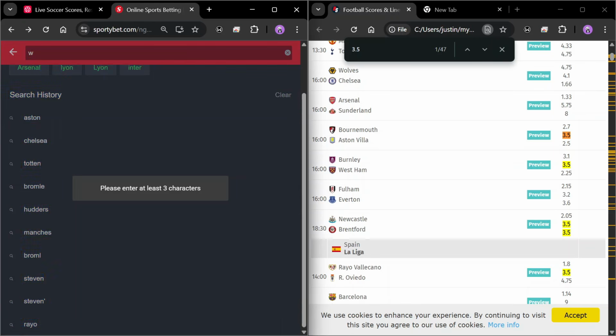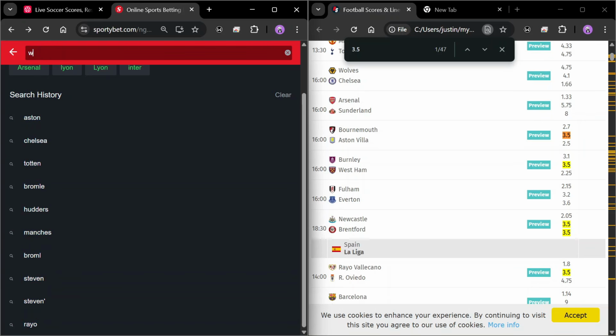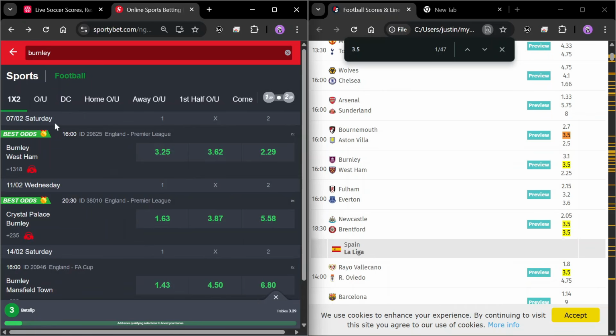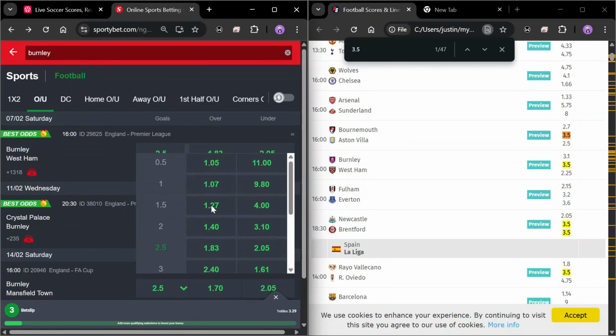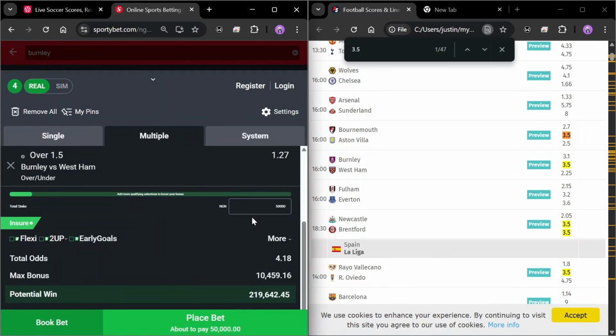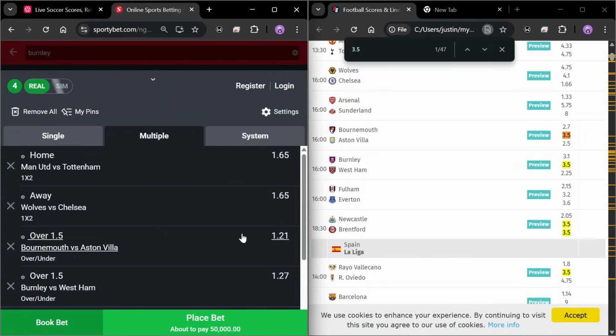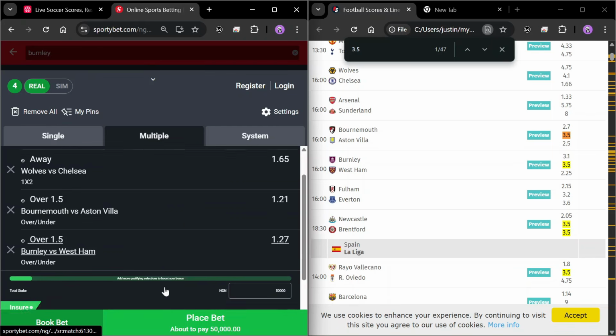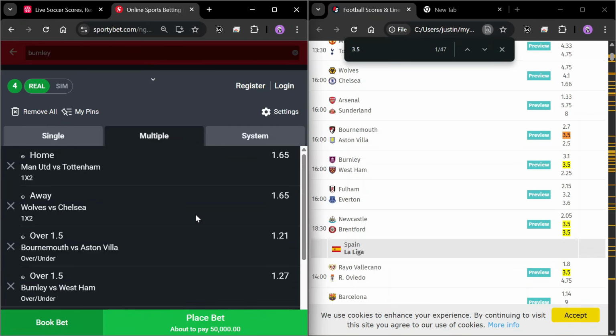Next up, we search for West Ham. So West Ham, Burnley. Head over to the over 1.5 type and select over 1.5. And this is 1.27 odd. We select this. Now you can see from this we are having 4 odd already just with these 3 games. So you see how a structure actually works for you to your advantage. Just with these 3 games, you are having 4 odd.